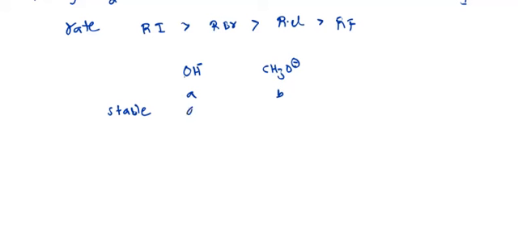So the stability of A will be more than B. And next, the leaving tendency. Here the leaving tendency of OH is greater than CH3O minus, methoxide. So hydroxide is a better leaving group than methoxide.